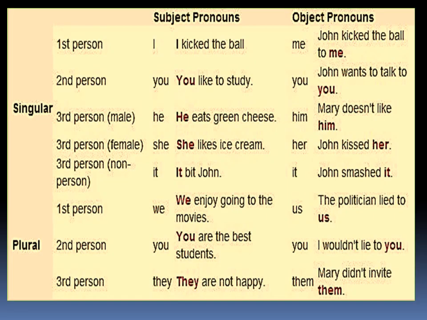These are few examples where you'll be very clear about the position of pronoun as a subject and also as an object. I kicked the ball. I is the doer of the action and it is a pronoun. It's in subject's place. So that is a subject pronoun. John kicked the ball to me. Me is a pronoun and it's in object's place. So that is called object pronoun.